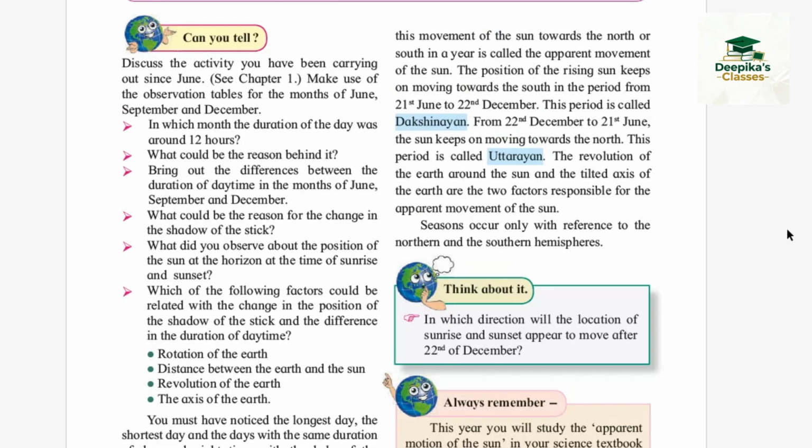The revolution of Earth around the sun and the tilted axis of Earth are the two factors responsible for the apparent movement of the sun. Friends, seasons occur only with reference to the northern and southern hemispheres.